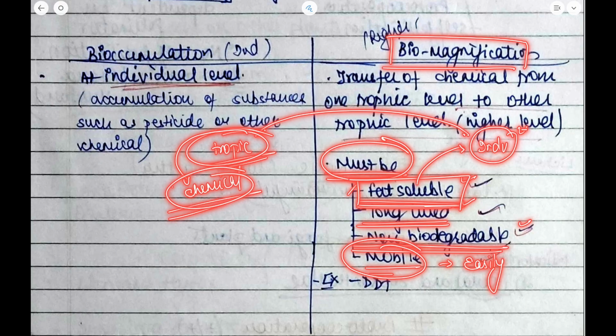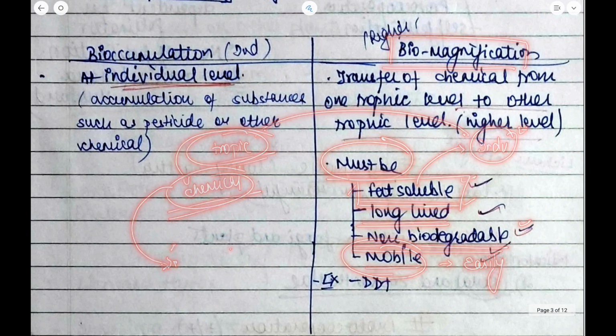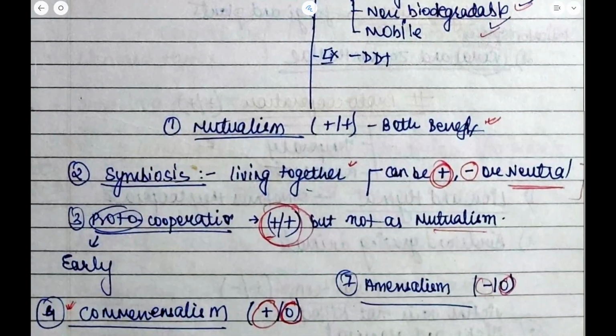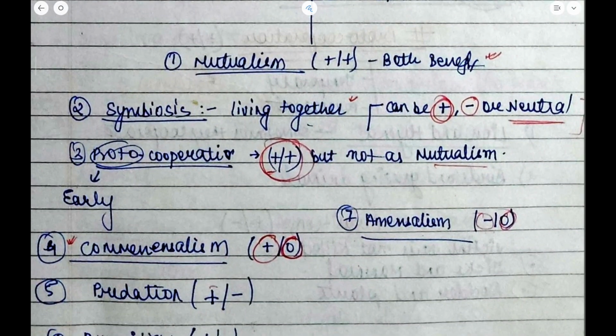Again, this secondary consumer will be eaten by a higher level, and then that accumulation will get transferred to the higher trophic level. So this goes on magnifying with time, and that is why this concept is known as magnification. I hope these concepts are absolutely clear now.